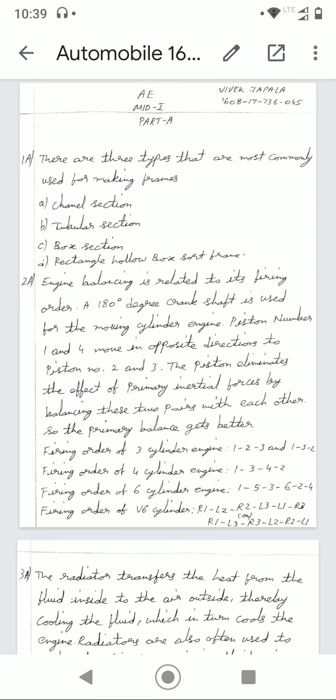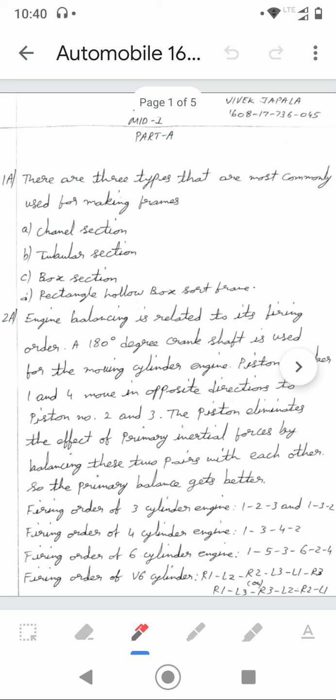Let me select this, and in the top right corner, beside the automobile 16 paper, there is a pencil mark. Select that pencil mark with your digital pen. You have to purchase some digital pen. At the bottom I will give you a link to purchase the digital pen, which doesn't cost you more than 350 rupees. It is available on Amazon. If you select this icon, then the paper will be redirected for evaluation.